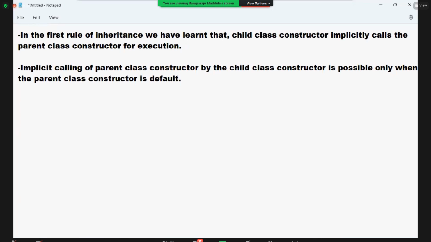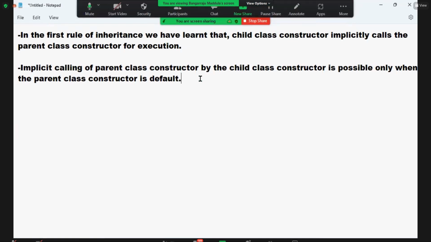Come on, the answer is inside that particular question only, if you correctly understand the 2 points. Don't read the notes and answer. What is it? Explicit calling. What is the problem? Implicit calling. So the solution is explicit calling.